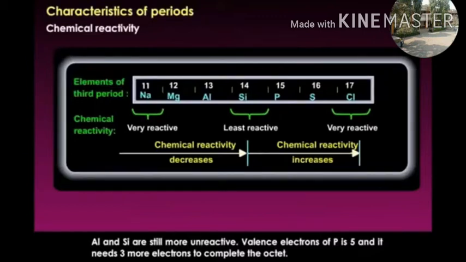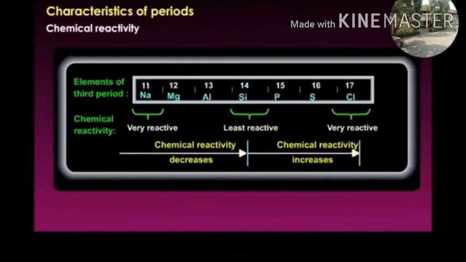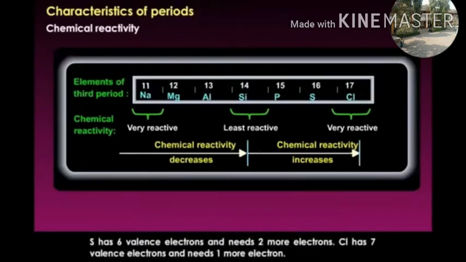Phosphorus has 5 valence electrons and needs 3 more electrons to complete its octet. Sulfur has 6 valence electrons and needs 2 more electrons.